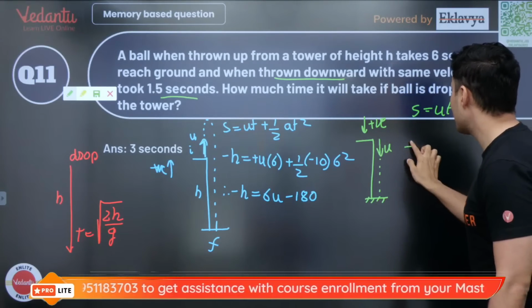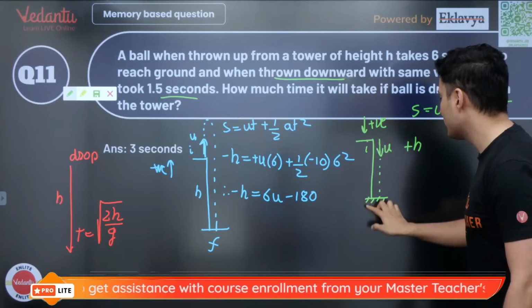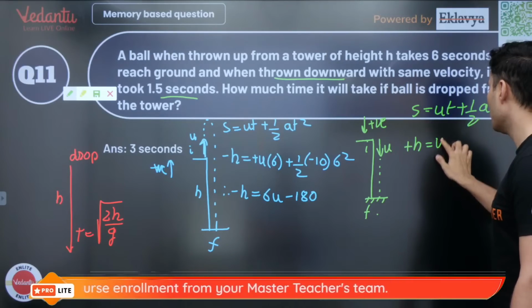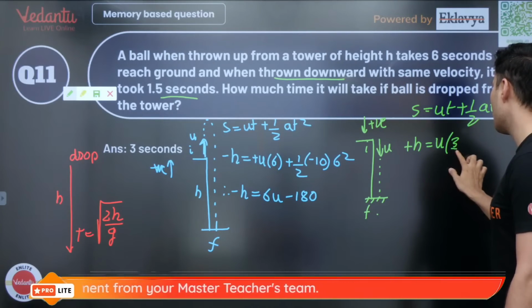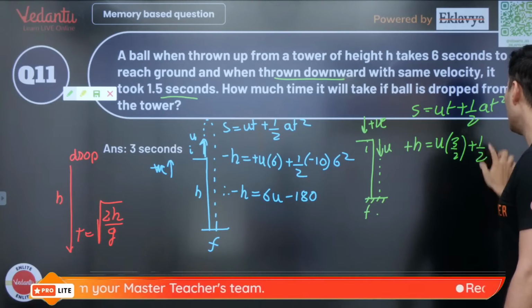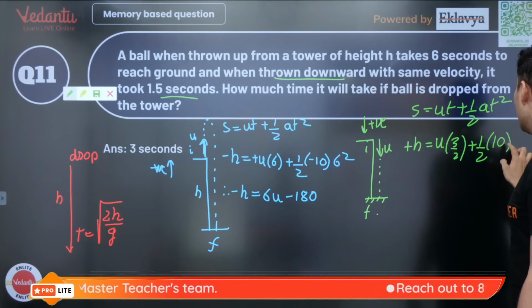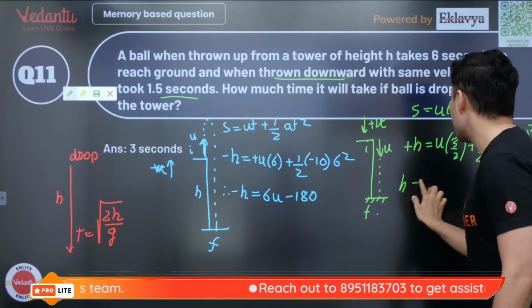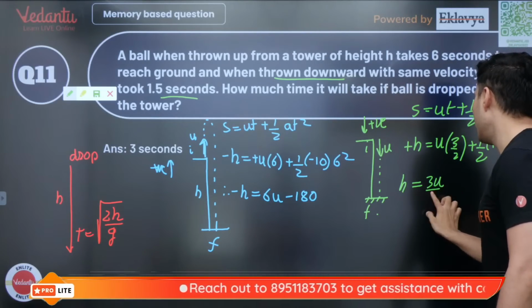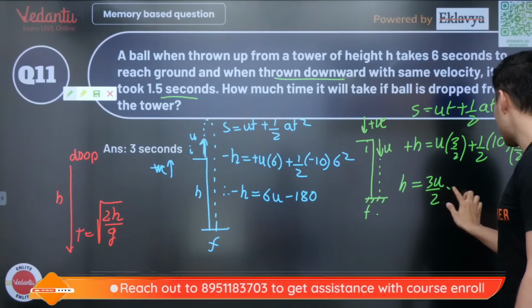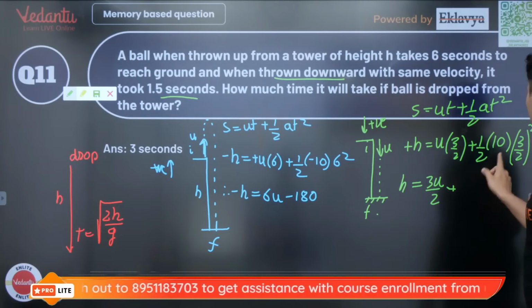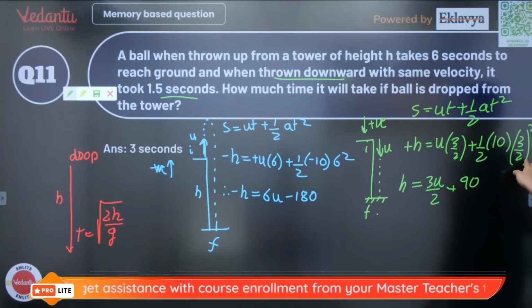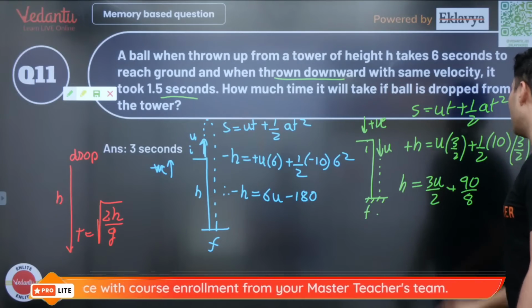The displacement is plus h in this case because this was initial, this was final position, is equal to velocity is plus u, time is 1.5 which is 3 by 2 plus half into acceleration due to gravity is 10, time is 3 by 2 whole square. Now this will give you h is equal to 3u by 2 plus, this will be 9 into 10 is 90, and this will be 2 square 4 into 2 8, 90 by 8.